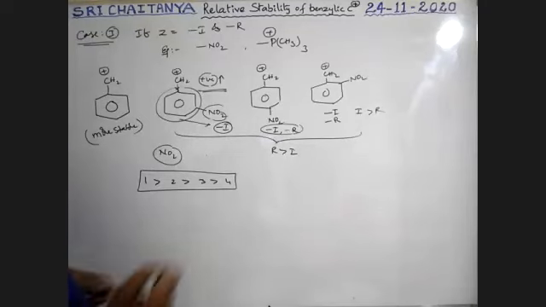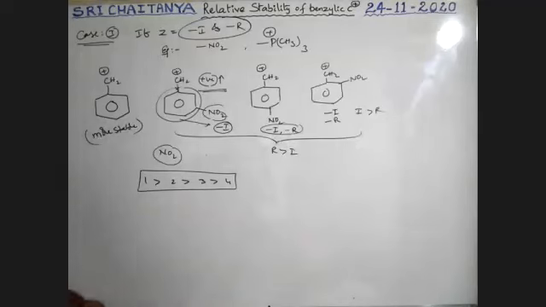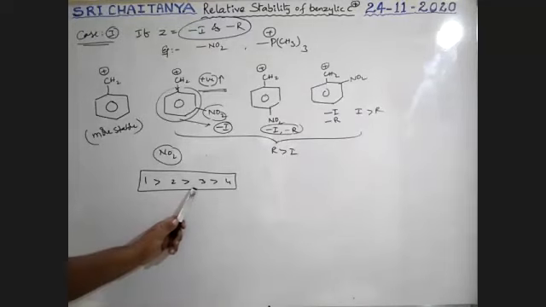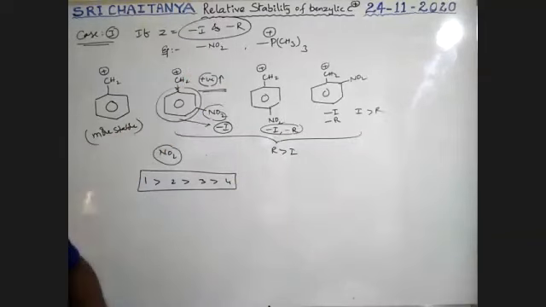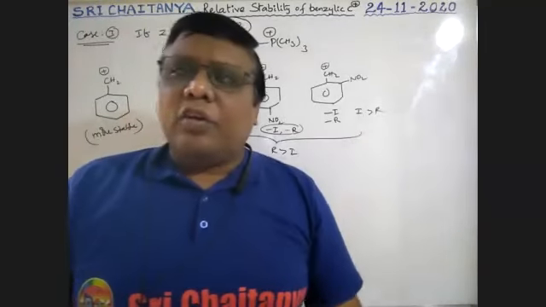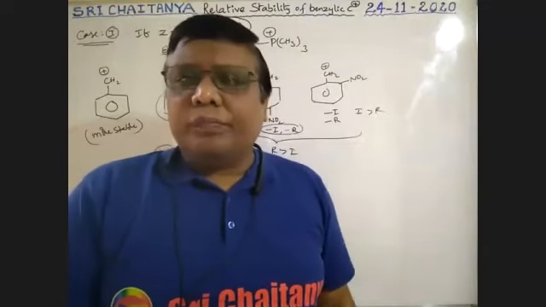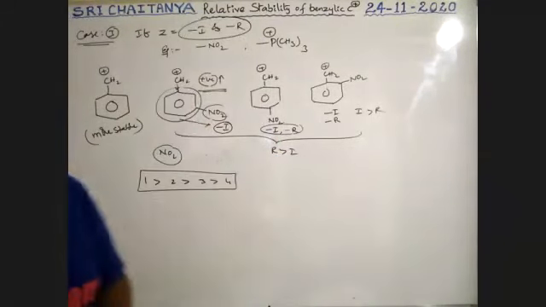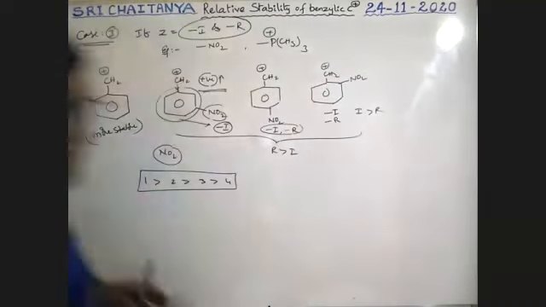So if a group has both minus I and minus R, the order is like this. Not only the NO2 group, any group with minus I and minus R follows this order, boys. So this is the stability order in the first case. Now let us take the second case.